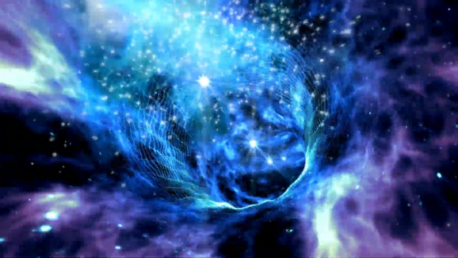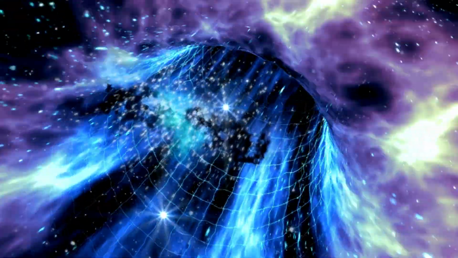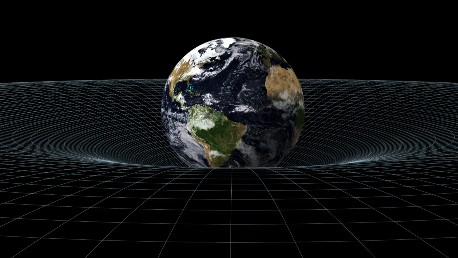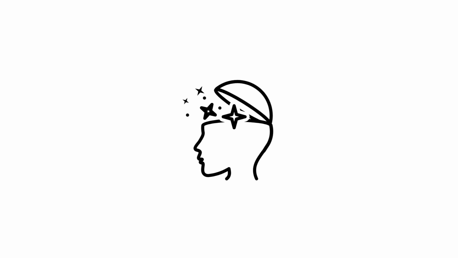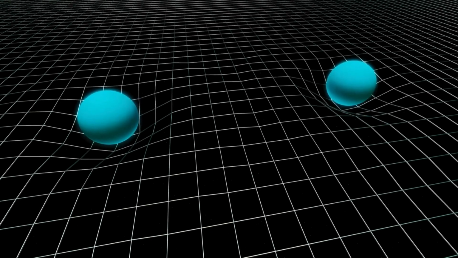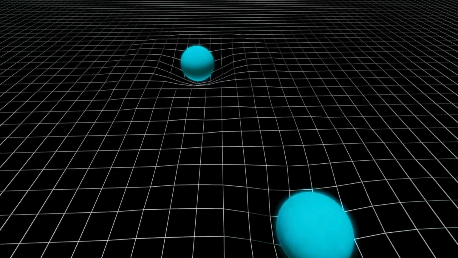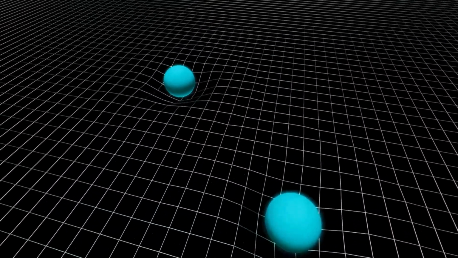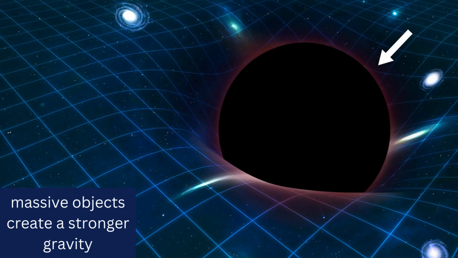It is flexible, and thus can stretch, bend, and twist. Matter causes space-time to curve around it, creating a gravity well in which other masses tend to fall into, and this is what we experience as gravity. Our brains cannot conjure up this curvature, but we can illustrate it on a 2D surface that curves into a third dimension. So, masses do not attract each other, but simply follow the curvature of space-time around other masses. The bigger a body is, the greater the curvature it creates in space-time, and hence the greater is its influence on other objects. We call this a stronger gravity.